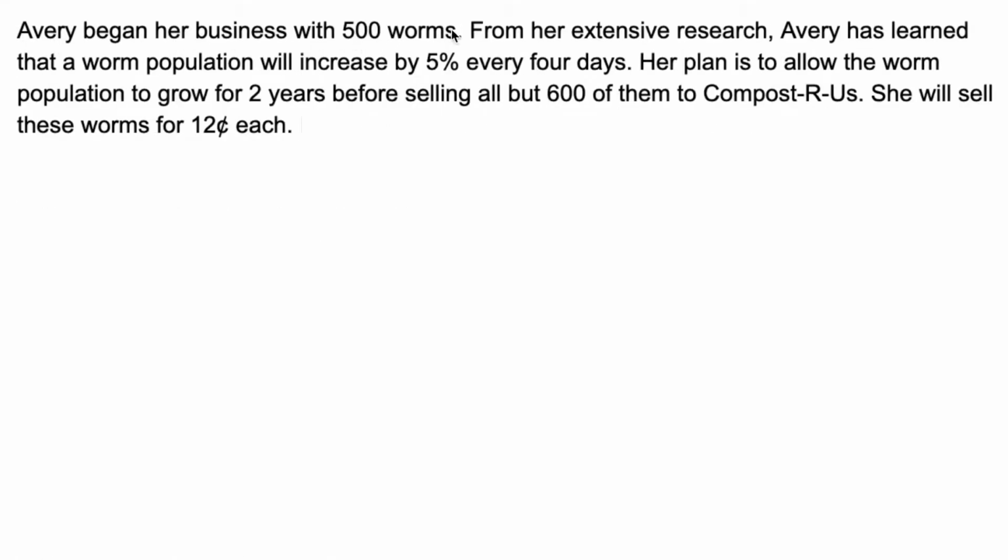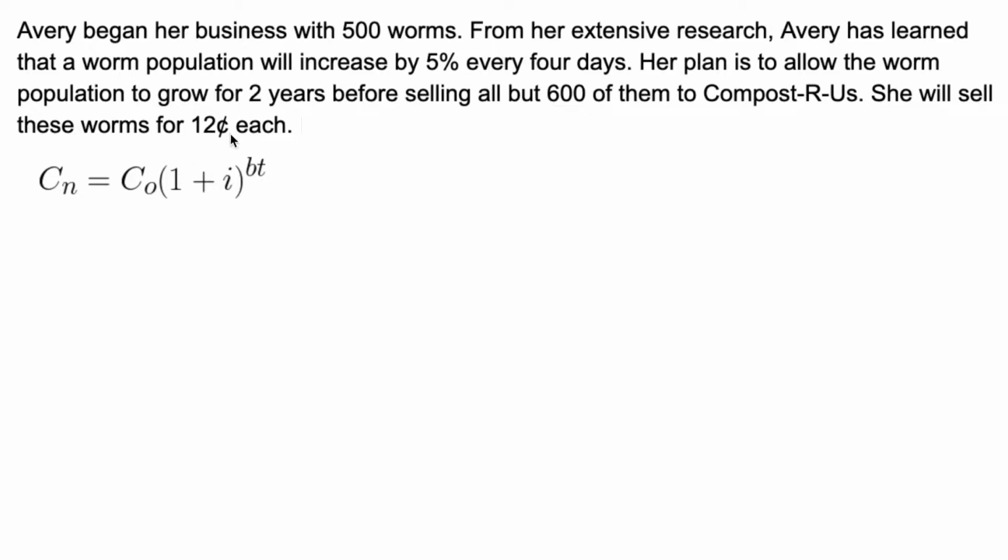Avery began her business with 500 worms. From her extensive research, Avery has learned that a worm population will increase by 5% every 4 days. Her plan is to allow the worm population to grow for 2 years before selling all but 600 of them to Compost R Us. She will sell these worms for 12 cents each. She's starting off with 500. They're growing by 5% every 4 days. So the period is every 4 days. This period is not equal to 1.